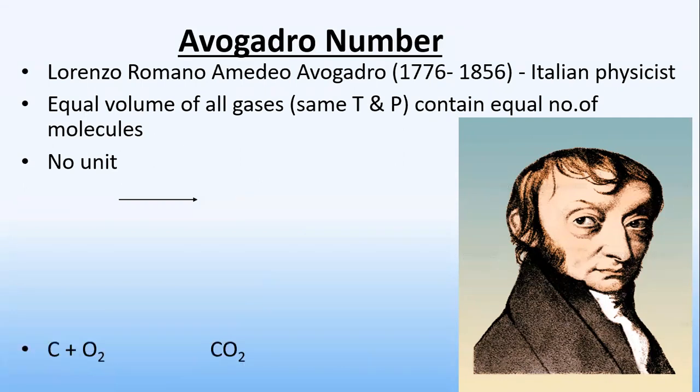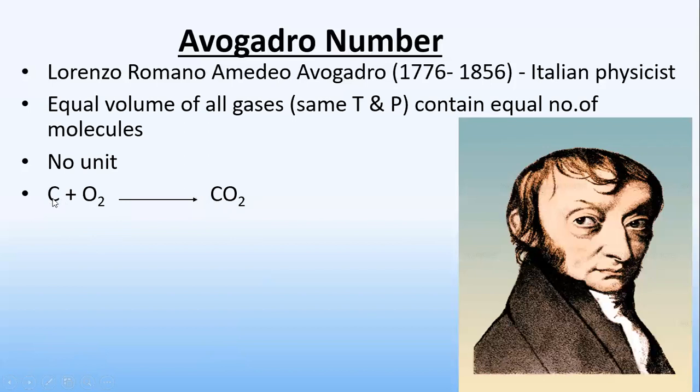Now let us take one example. Carbon reacts with oxygen to form carbon dioxide. This equation can be told in terms of the mole concept: 1 mole of carbon reacts with 1 mole of oxygen to give 1 mole of carbon dioxide.